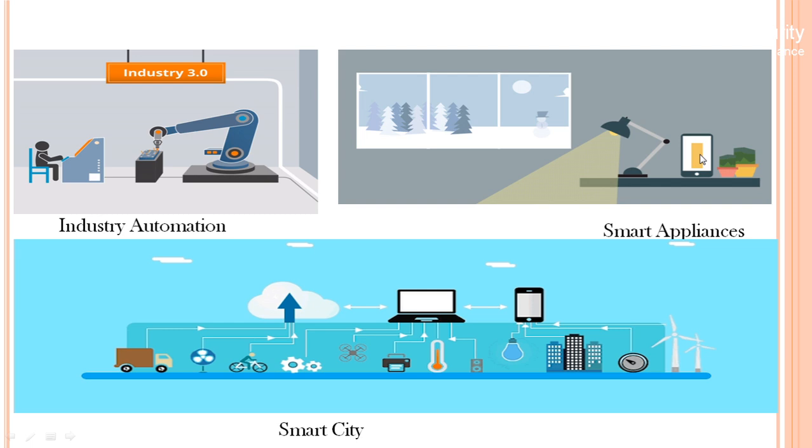And we can automate any vehicles inside your city like bicycles, cars and everything. And also we can automate each and every smart appliance available inside your city, like your printers, your temperature reading, your weather report at each and every place, your wireless speakers, your lights, everything can be automated. Here you can see that smart buildings are available. So these things will be automated easily inside your IoT.